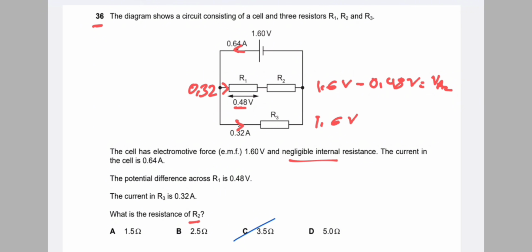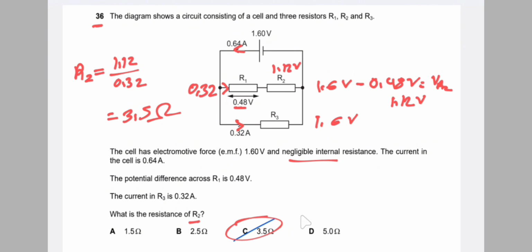So the voltage of R2 comes to be 1.6 minus 0.48, so the voltage is 1.12 volt. Since these two are in series, the current is the same, that is 0.32 ampere. So resistance R2 is equal to voltage by current, that is 1.12 by 0.32. So the resistance is 3.5 ohm. So the correct answer is C.